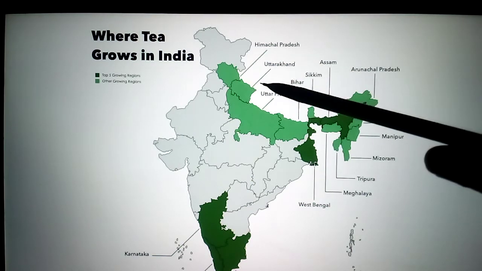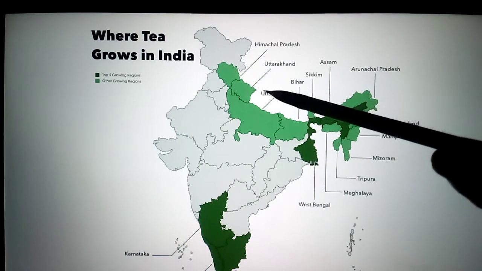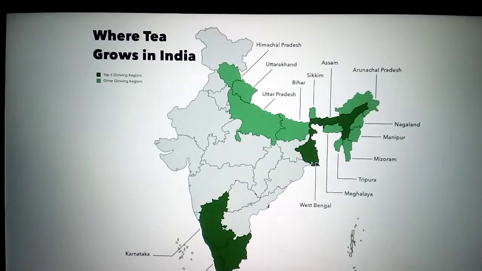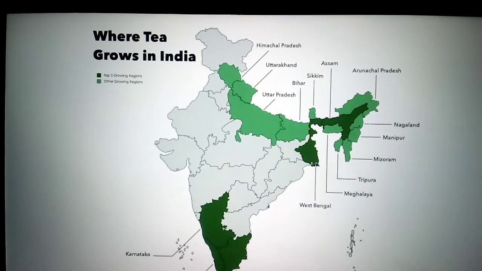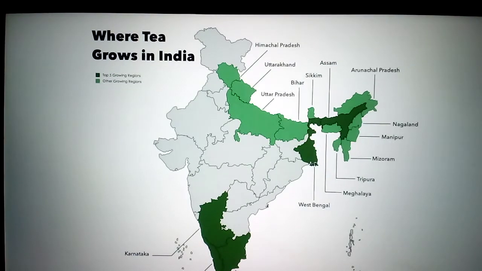These all are there. The Himalayas, Shivalik ranges are there. Next, Uttar Pradesh, Bihar, Sikkim, Arunachal Pradesh, all seven sisters. Northeastern states, all seven sisters, they are growing the tea, slopey areas.